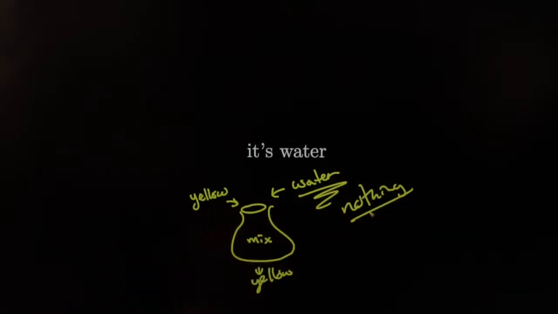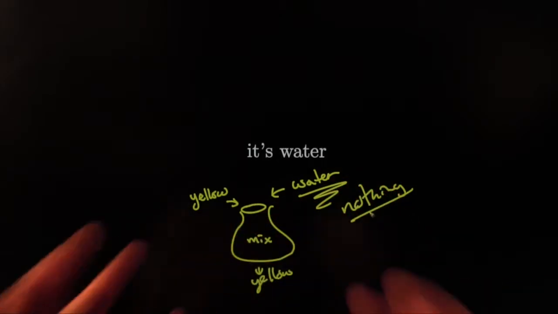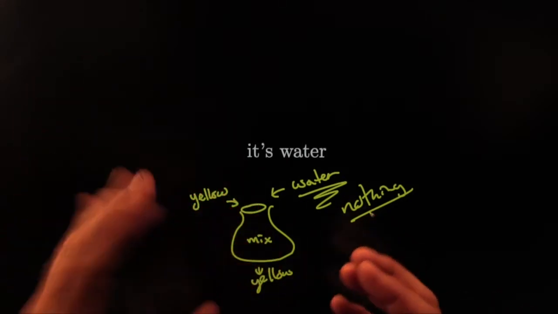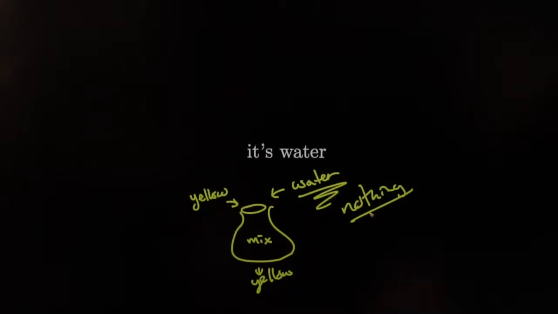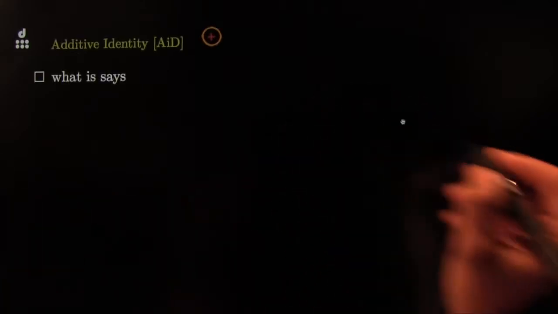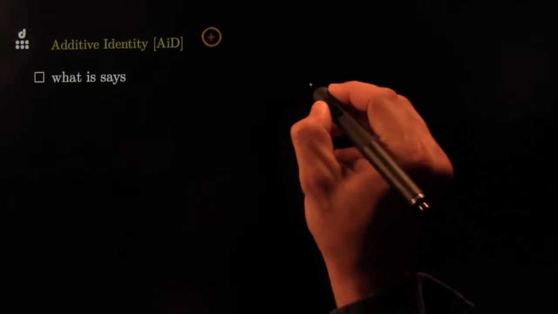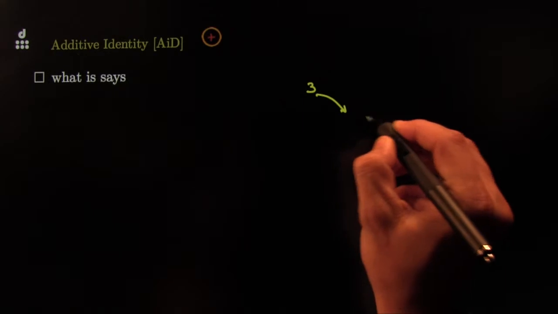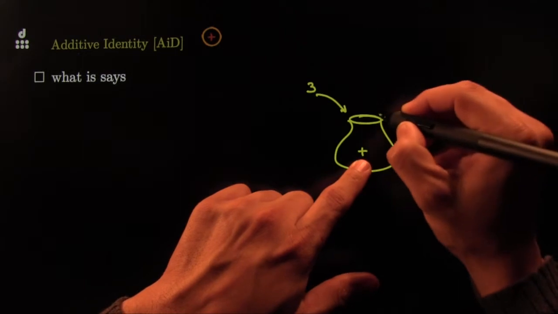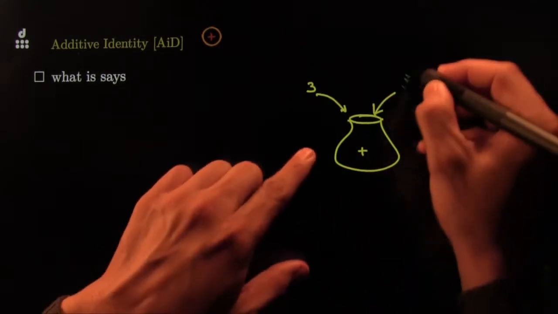Water does nothing. And in fact, this turns out to be a beautiful analogy, the perfect analogy to understand the things in algebra. It's amazing how perfectly the analogy fits, because in algebra we have the additive identity, and it's going to act a lot like water in the world of addition. So suppose I have the number 3, and I throw it into the bucket full of mixing recipes, the mixing recipe addition, and suppose I throw something in there and it does nothing.